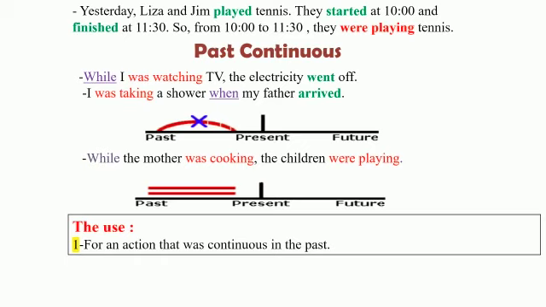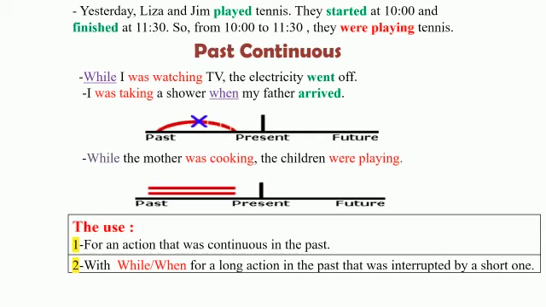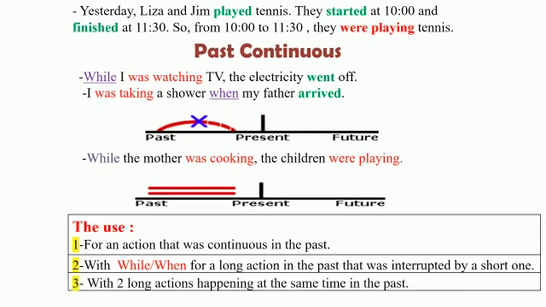For example, Lisa and Jim were playing tennis. The second use is with while and when for a long action in the past that was interrupted by a short one. Interrupted means disrupted or stopped by a shorter action. And number three, with two long actions as we saw here, happening at the same time in the past.